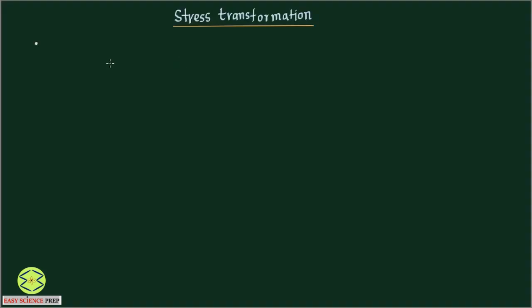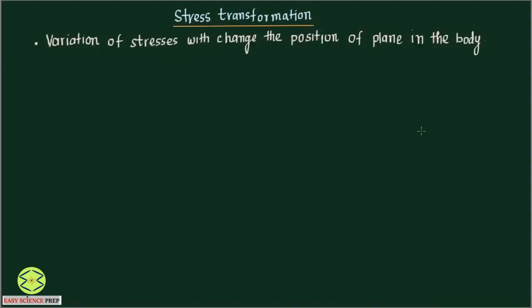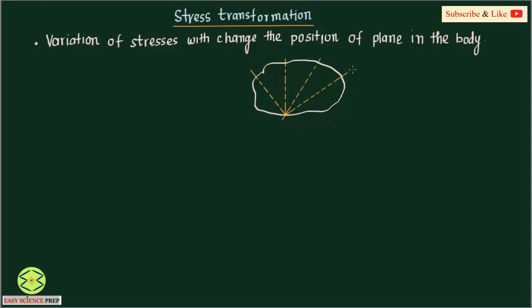In stress transformation, we would like to learn the variation of stresses with the variation of plane in the body. Stress transformation gives us the variation of stresses with change in position of plane. Suppose we have a body, as we change the location of planes in the body, there will be a variation of stresses. So if you take this particular plane, let me say plane 1, this plane 1 will have some value of normal stress and there will be some value of shear stress acting on this particular plane.